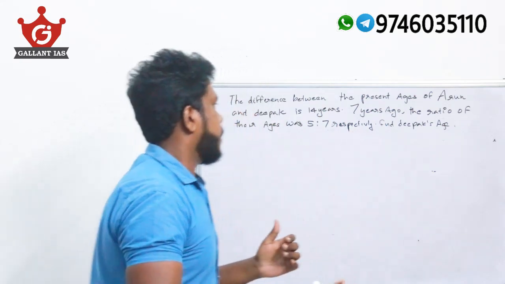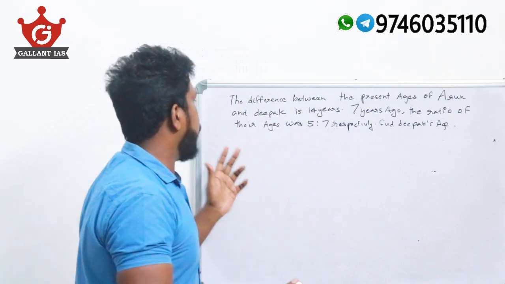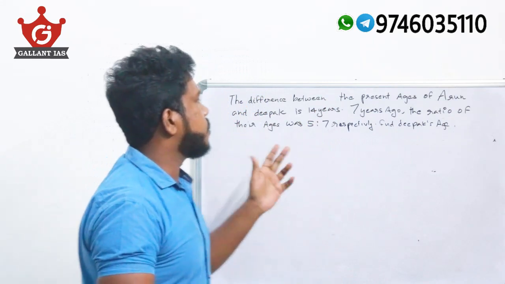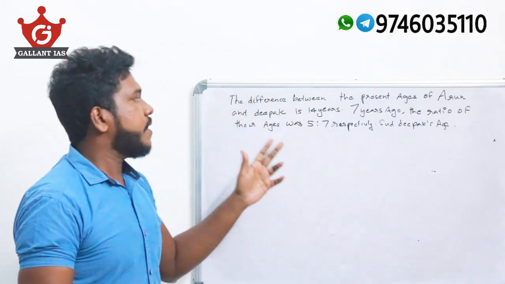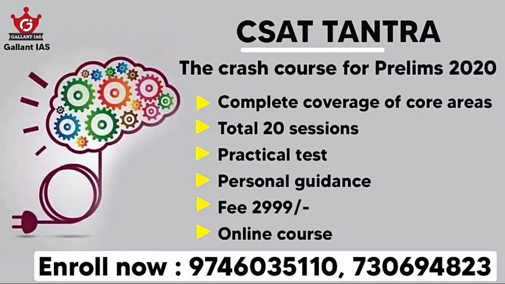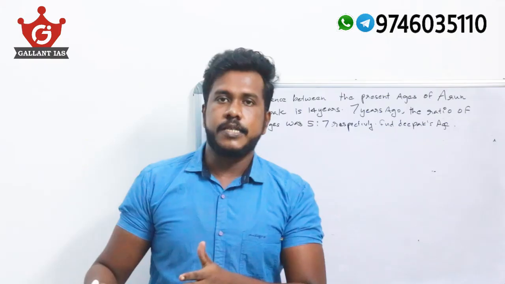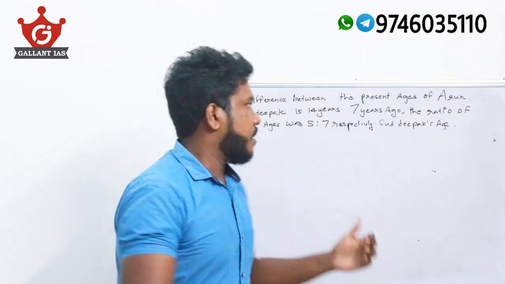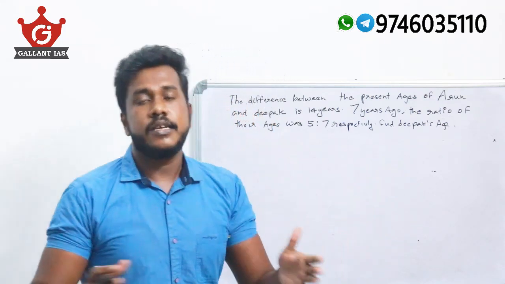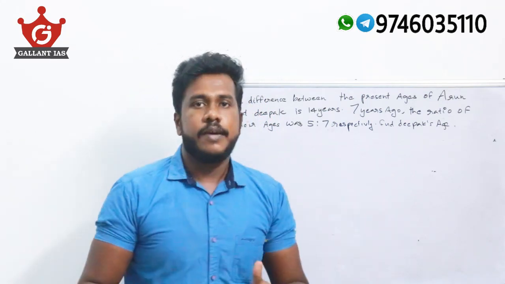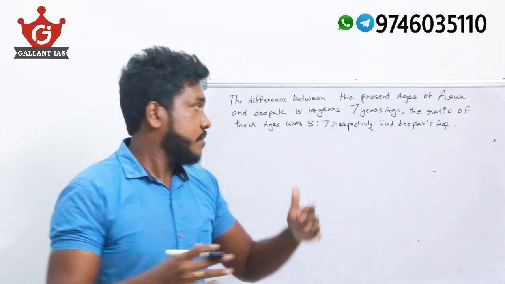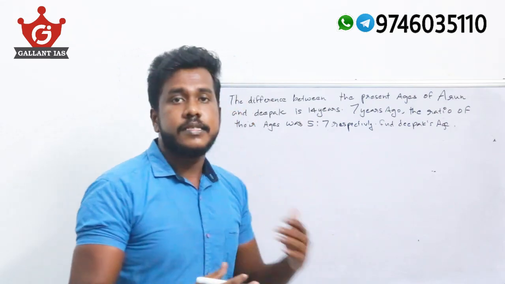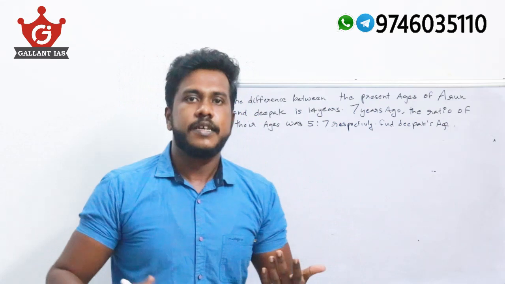Now consider the second statement. 7 years ago, the ratio of their ages was 5:7 respectively. That means the ratio of Arun's age to Deepak's age is 5:7. From that ratio, we can find that Arun is younger compared to Deepak. That means Deepak is elder.